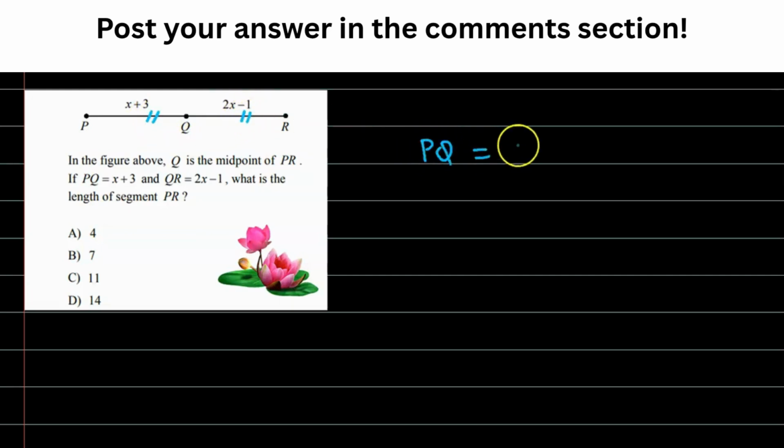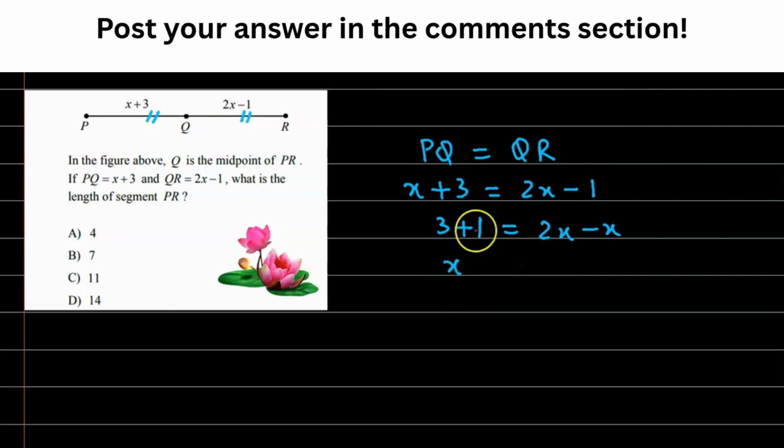So we have PQ equal to QR. Now PQ is x plus 3 and QR is 2x minus 1. Rearranging the terms, we have 3 plus 1 is equal to 2x minus x. Now 2x minus x is x and 3 plus 1 is 4. So therefore we have x is equal to 4, and we have been asked the length of segment PR.